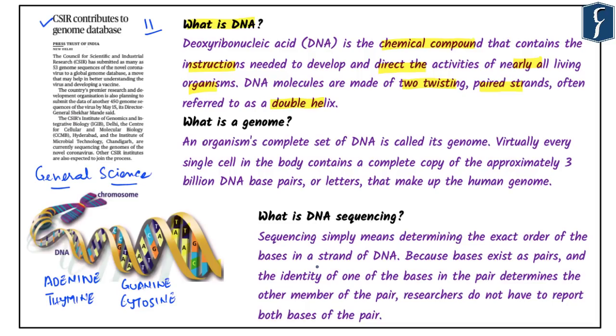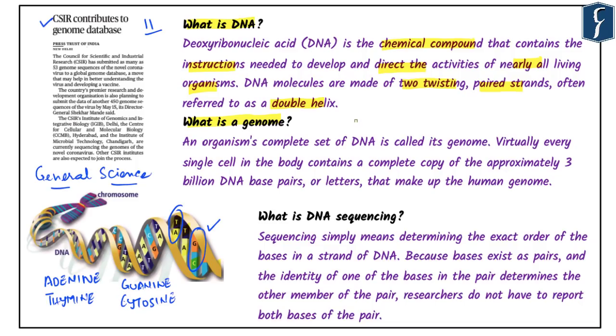It means that A will always pair with T. You can see here A is always paired with T. Similarly, C is always paired with G, and this is what is highlighted. Now the interesting feature is that the order of A's, T's, C's and G's determines the meaning of the information encoded in that part of the DNA molecule, just as the order of letters determines the meaning of words. So in simple words, we can say that DNA is the repository of all the information that is needed to produce proteins, and hence the basic building blocks.